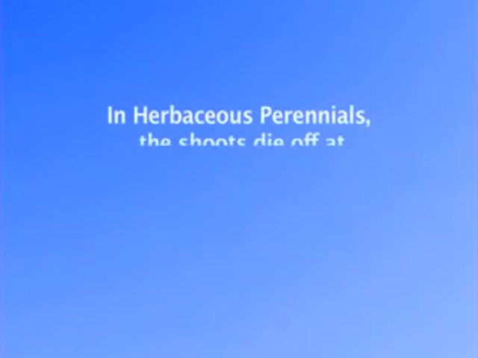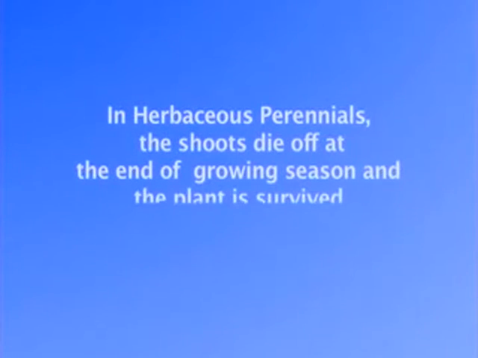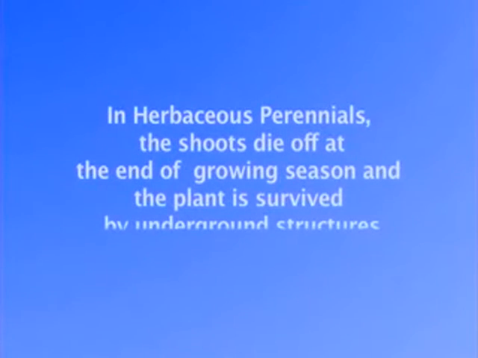Herbaceous perennials are the plants which have annual tops but perennial underground structures. In these plants, the shoot dies off at the end of the growing season and the plant survives by underground structures. The next season foliage or shoots sprout from the underground living structures with the onset of favorable conditions.